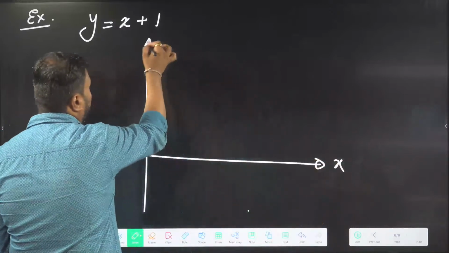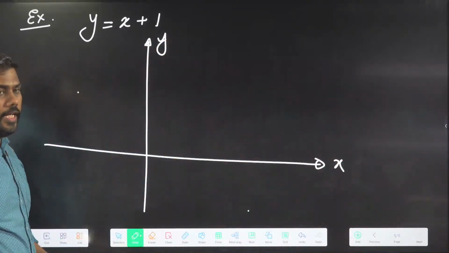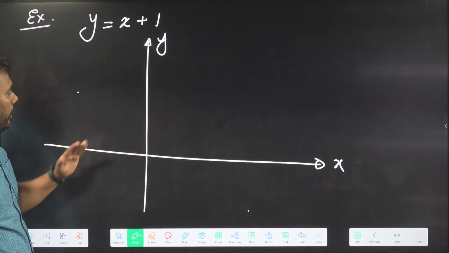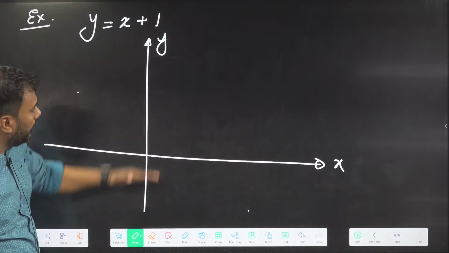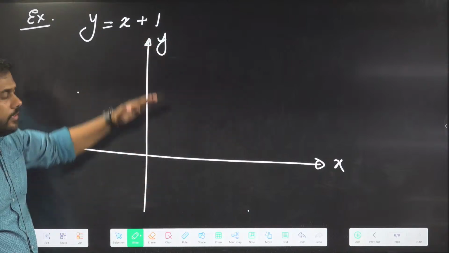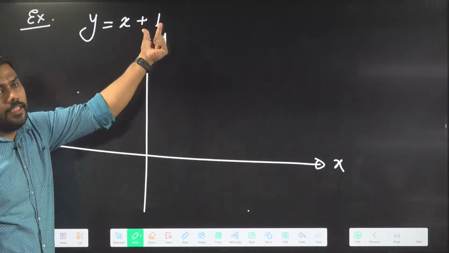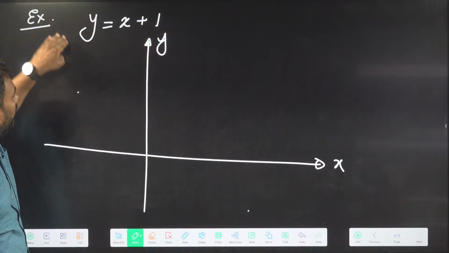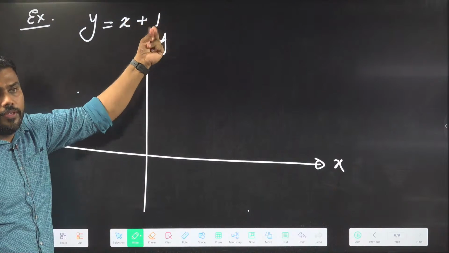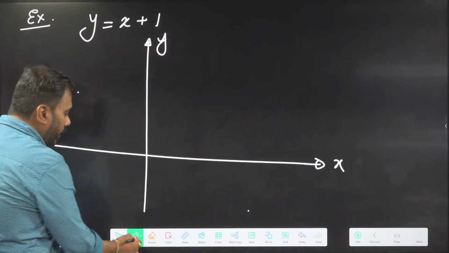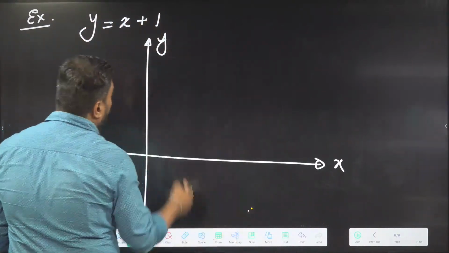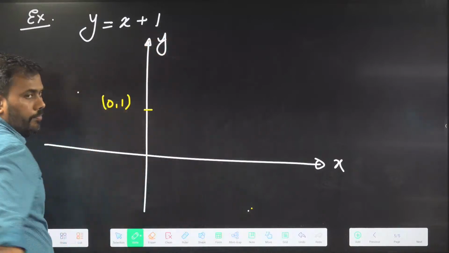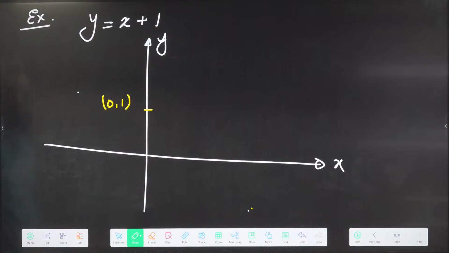This is the x-axis, this is the y-axis. The graph will be a straight line, so I should draw a straight line here. But at which point on the y-axis will it cut? That is decided by the constant term here. When the coefficient of y is 1, the constant term gives the point on the y-axis where it will cut. So this is cutting the y-axis at (0, 1).